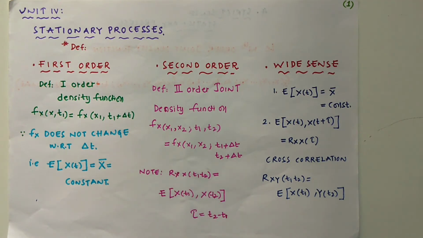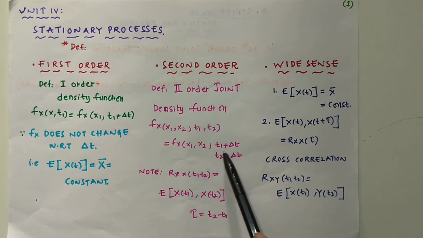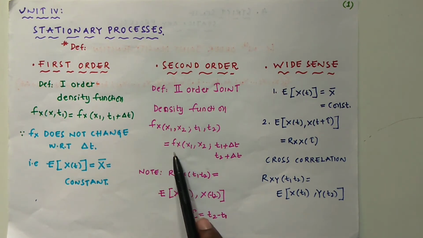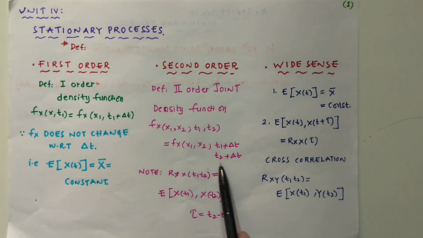It must be equal to the same even with the time shift, that is f X of x1 comma x2 at t1 plus delta t, t2 plus delta t. Delta may be positive or negative. That means the density function remains the same even when the time is shifted.